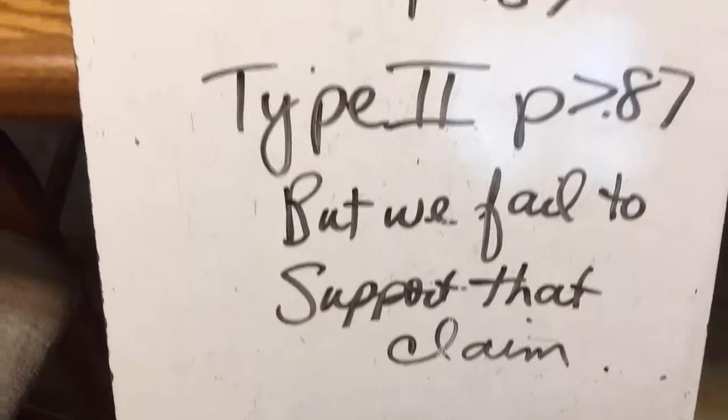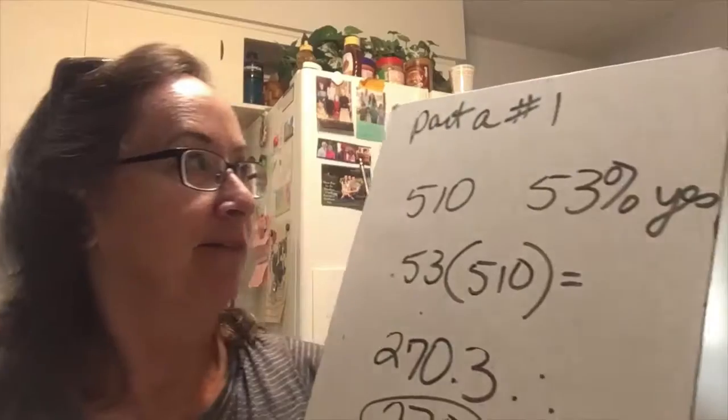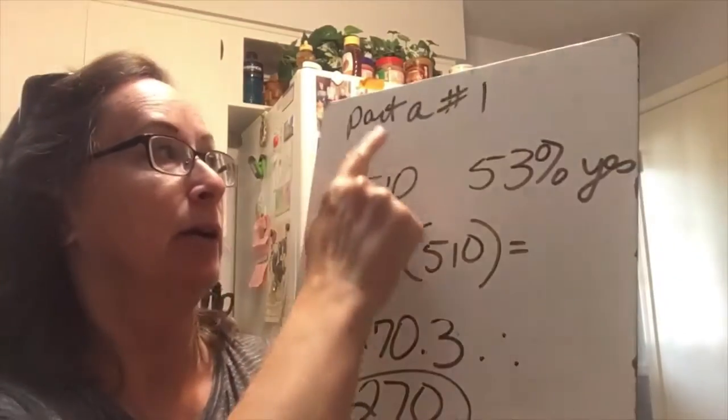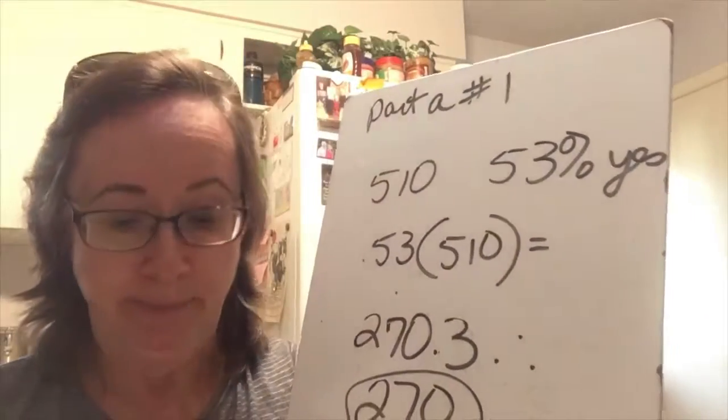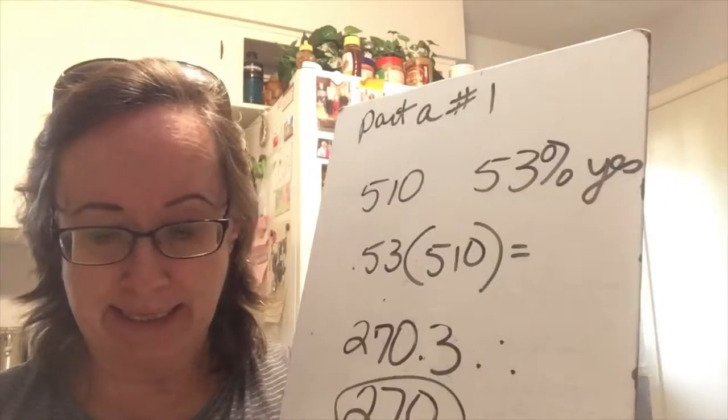So that was not much homework I gave you there. So let's move on to 8.2. The first problem in 8.2 is part A of number 1. And we were told to find the proportion that said yes.